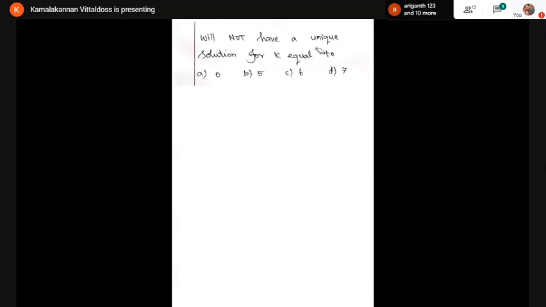Then the system has a unique solution. But here the question is, the system will not have a unique solution. So we want to find the k value such that the system does not have a unique solution.